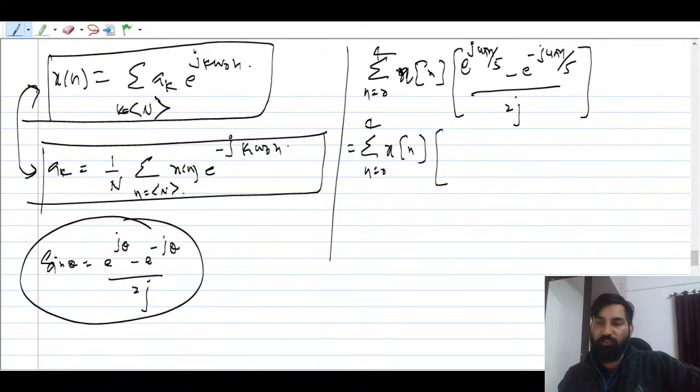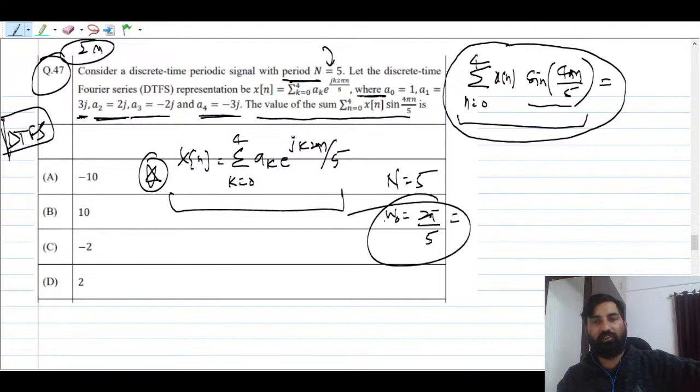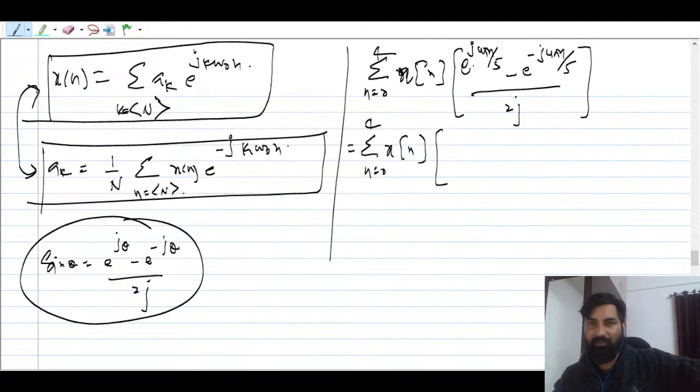Since N is 5, what is omega naught, guys? Omega naught is nothing but 2 pi by 5. So you can replace this term by omega naught. That becomes 2 pi, so it is nothing but 2 omega naught n. You can write it like this.